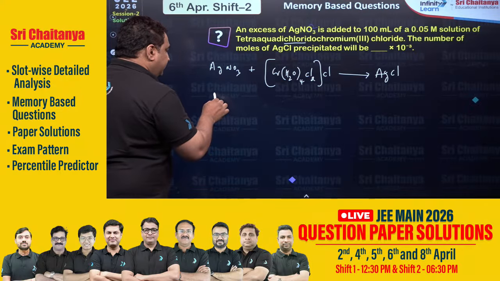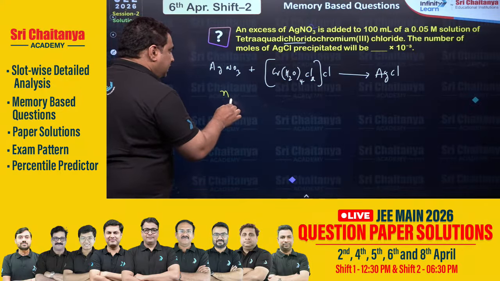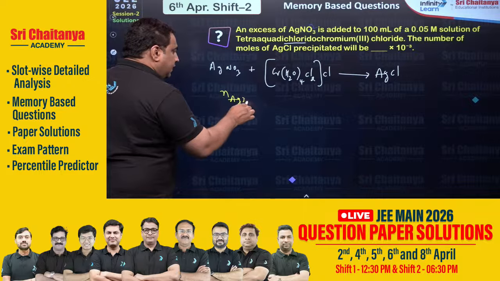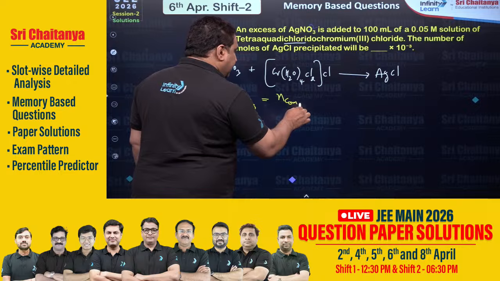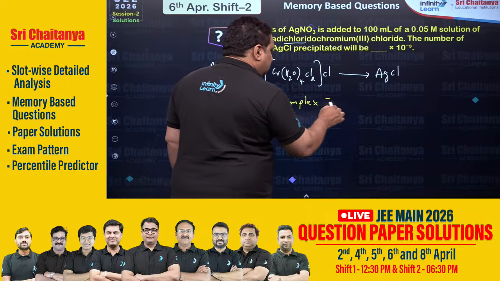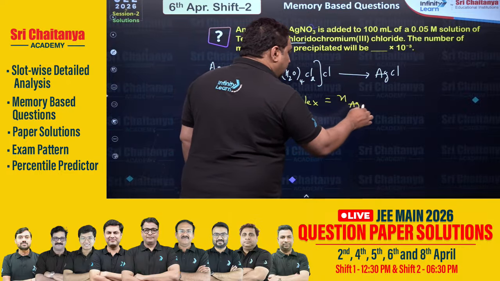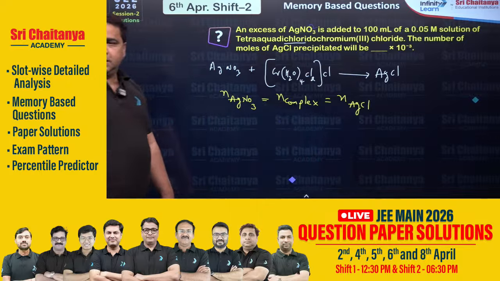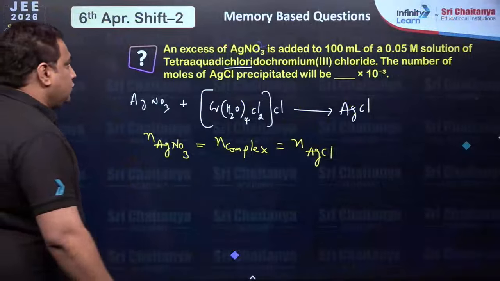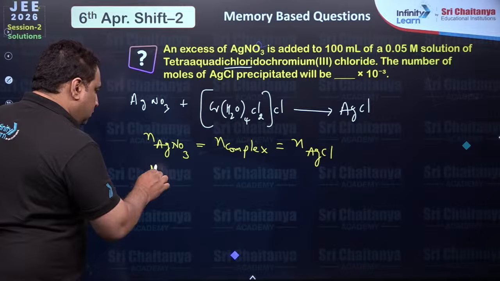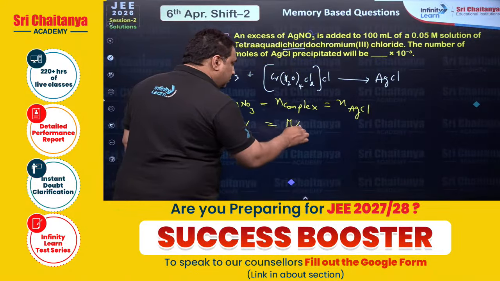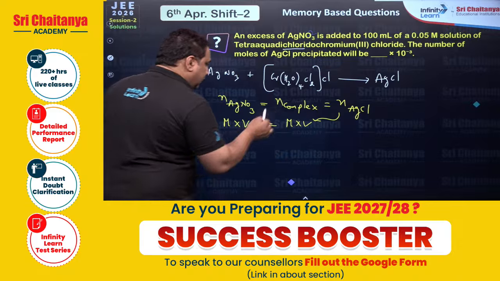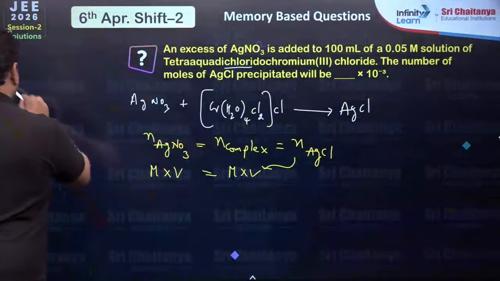So what is this? Number of millimoles of silver nitrate should be equal to number of millimoles of the complex, correct, into millimoles of silver chloride, because all are running in 1:1:1 ratio. Everybody can see. So silver nitrate is how much here? Molarity into volume of this should be equal to molarity into volume of the silver chloride. Acha, moles is asked, no?